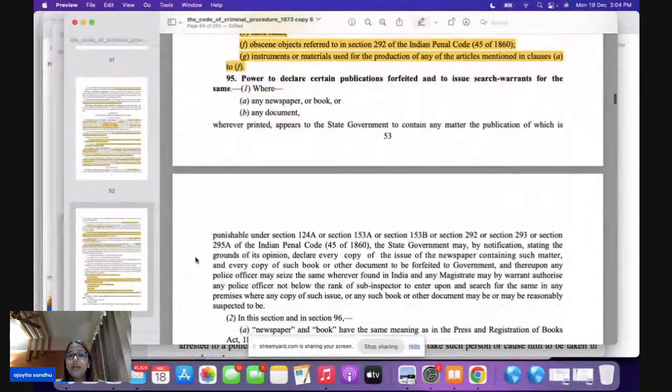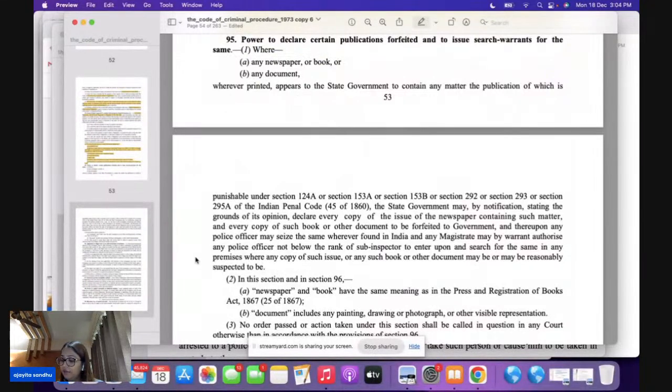Now, section 95 is again very, very, very important. And why is it important? Because it is dealing with the power to declare certain publications forfeited and to issue the search warrant. Here, let's say there is a newspaper, a book, or any document, whichever is printed, and it appears to the state government.